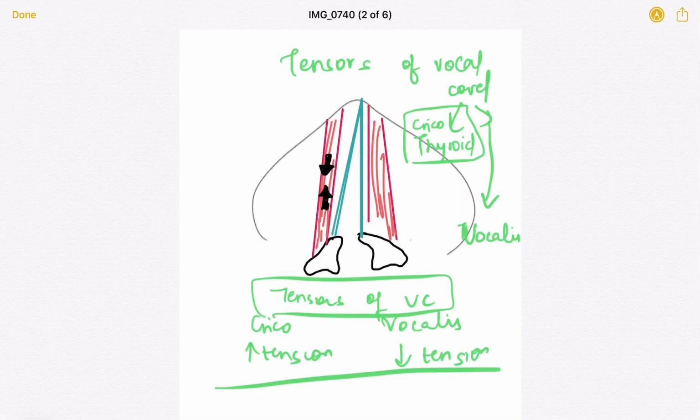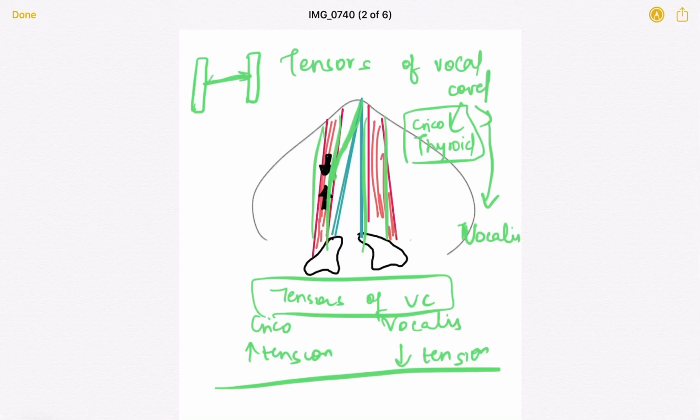Okay, and the thyroarytenoid muscle I've shown here. And the vocalis is actually a part of thyroarytenoid which arises here and meets the vocal cord. Okay, so suppose you just imagine that this is a block. Fine, these are two blocks which are fixed, and between them is a string, which is very tight.